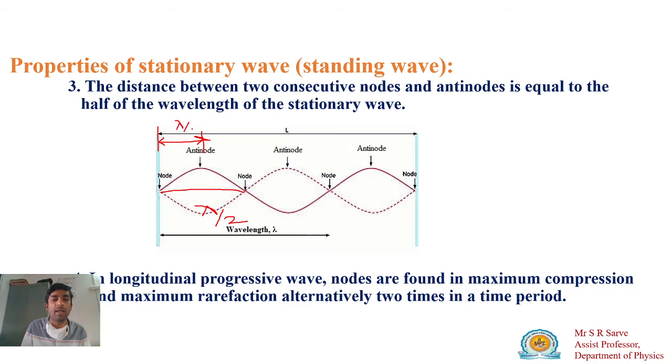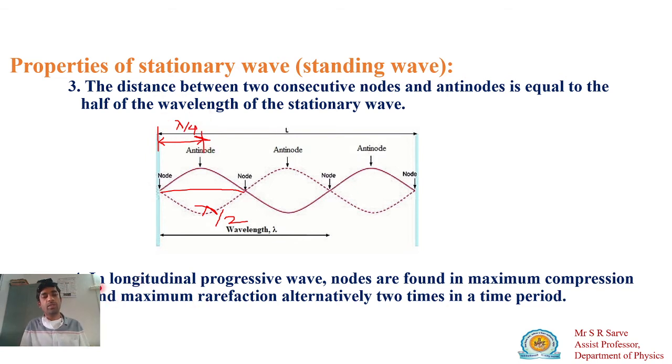So what is the distance between two consecutive nodes? That means the distance between node and node, or antinode and antinode, is lambda by 2. And the distance between two consecutive node and antinode is lambda by 4.